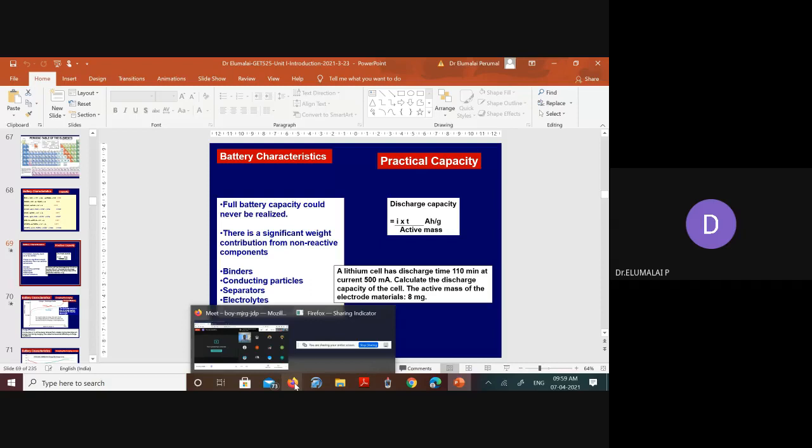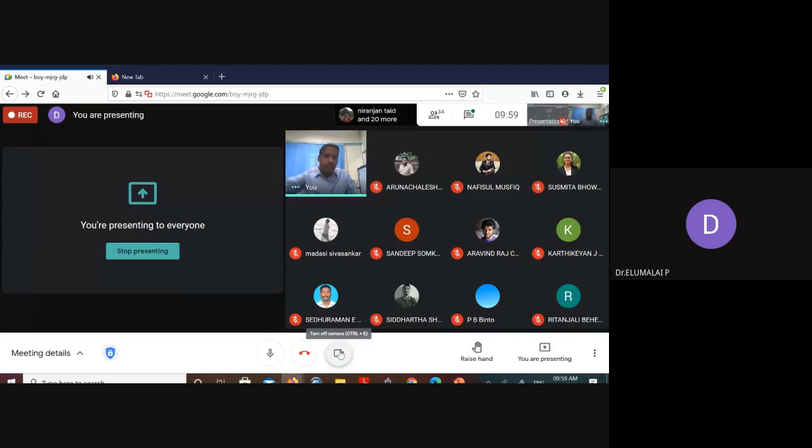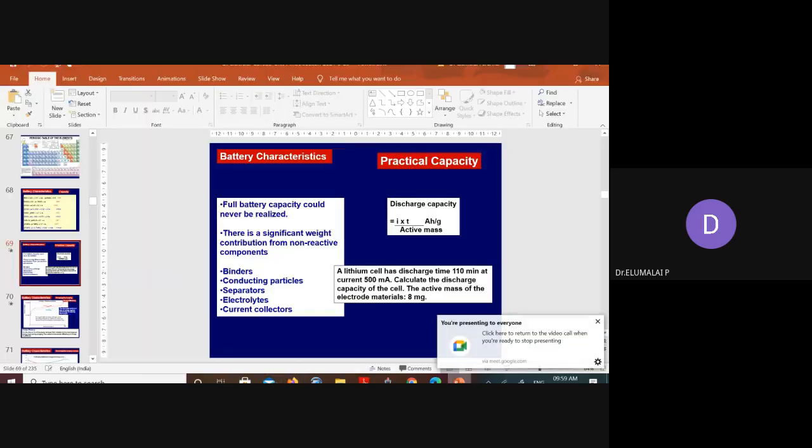Please take down and estimate. Use this formula, nothing else. You should be able to get some number. Please try. So 140 milliampere hour per gram. Yes. All of you are getting this number? Yes, you should be.